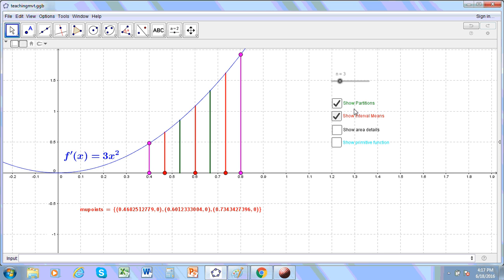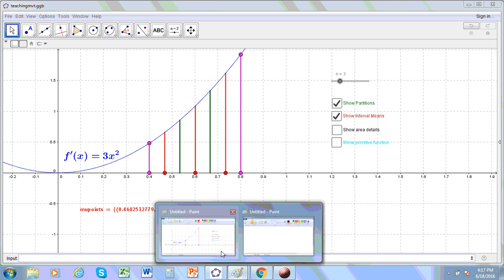Now, the reason that the arithmetic mean stays the same is that this curve here is continuous and smooth, and I'll tell you a little fact that you haven't heard before.